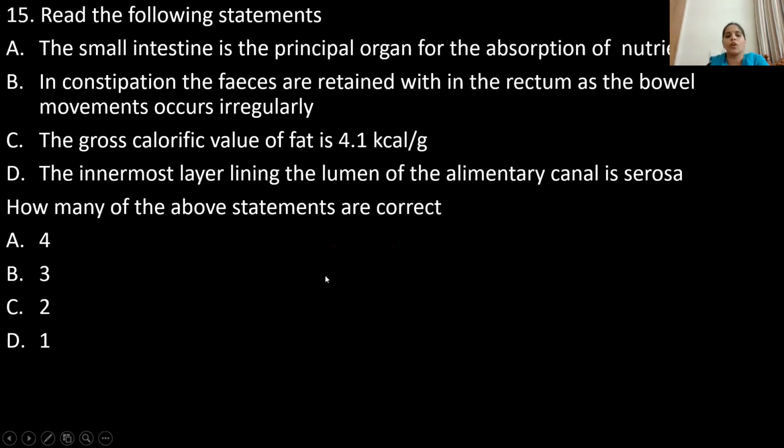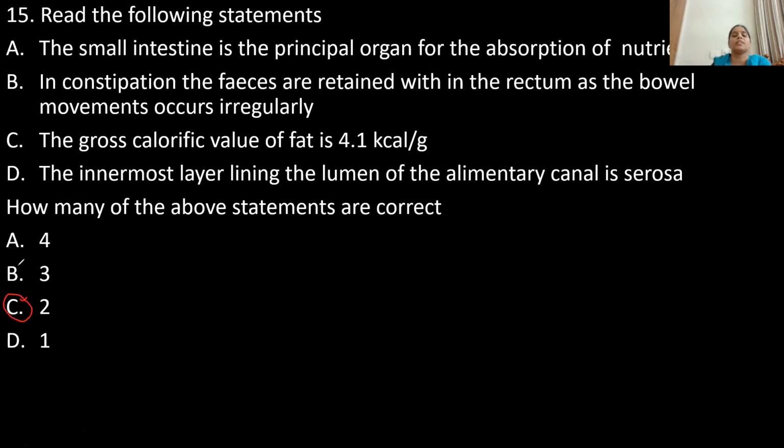Now, read the following statements. The small intestine is the principal organ for the absorption of the nutrients. In constipation, the feces are retained within the rectum as the bowel movements occur irregularly. The gross calorific value of fat is 4.1 kilocalories per gram. The innermost layer lining the lumen of the alimentary canal is serosa. How many of the given above statements are correct? Option A, all the 4 statements are correct. Option B, 3 statements are correct. Option C, 2 statements are correct. And option D, 1 statement is correct. Yes, here option C is correct, children.